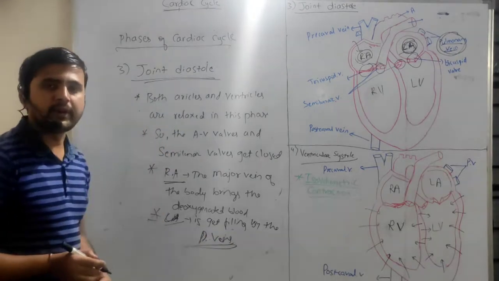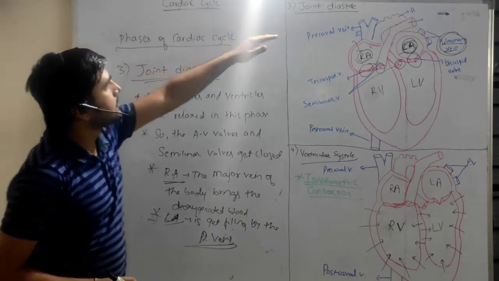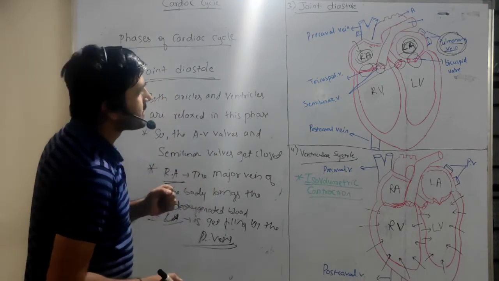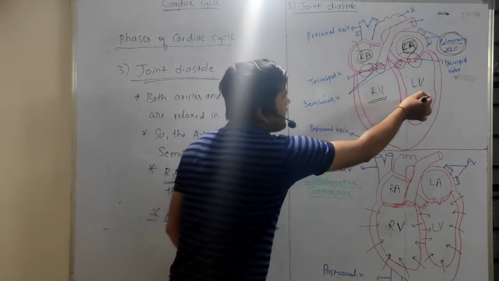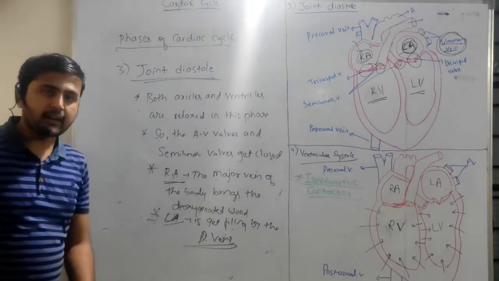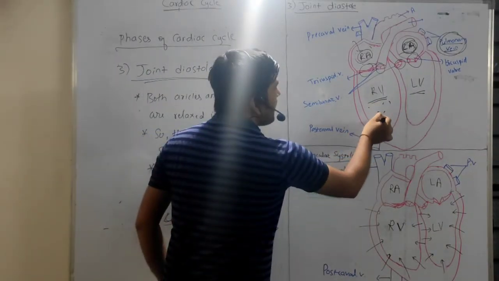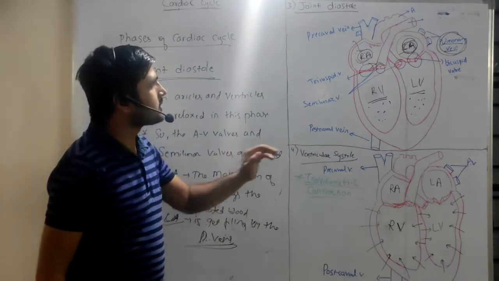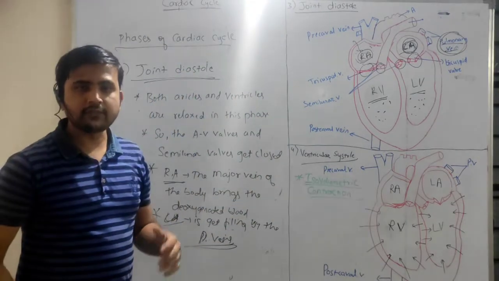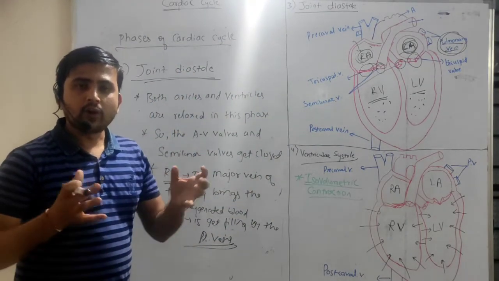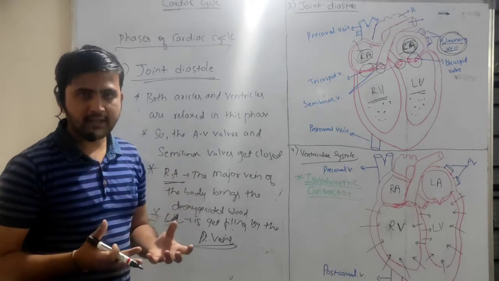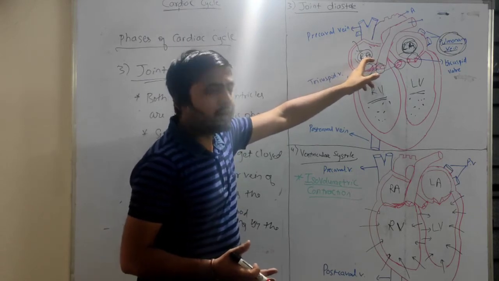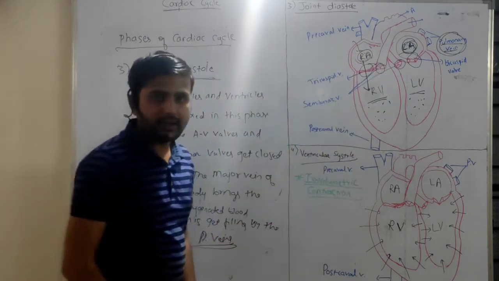So they will get filling by the pulmonary veins during the joint diastole, right? However, in case of ventricles, both right ventricle and left ventricle, these get filled by the ejected blood from the auricles, right? Because before the joint diastole stage, we have the auricle contraction, sorry, auricle relaxation, okay? After the auricle relaxation, whatever blood is present in the auricles will transfer to the ventricles, right?